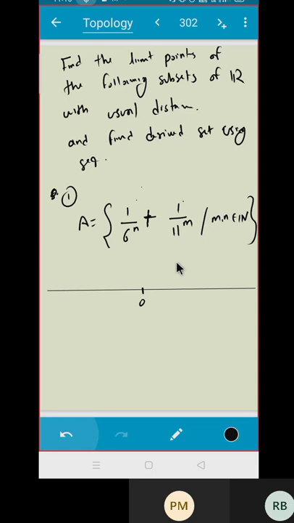So I got two types of limit point. First, 0 is a limit point, which was directly clear. And second, every element of the form 1 upon 6 raised to n is a limit point. Or what else? 1 upon 11 raised to m also. Perfect. Similarly, you can consider this as p, and I'm having 1 upon 6 raised to n. So I'm having p plus 1 upon 6 raised to n. This is also a limit point. Is that clear? Do you agree?